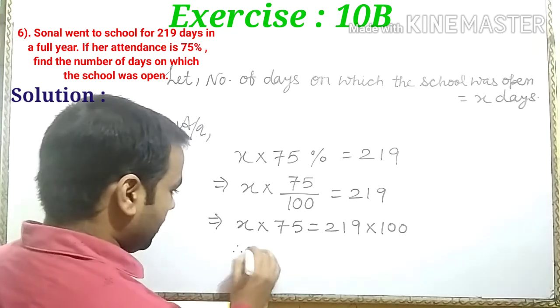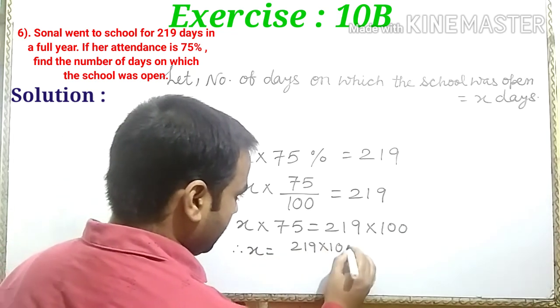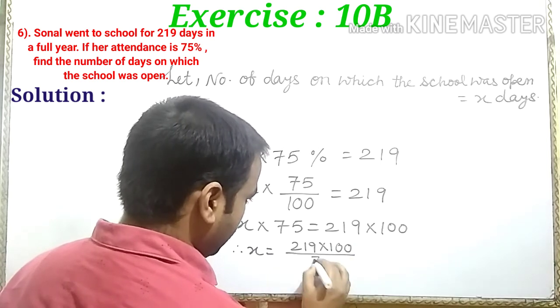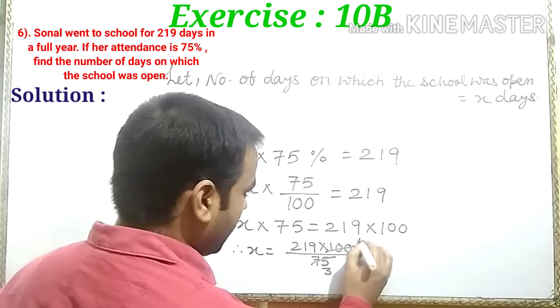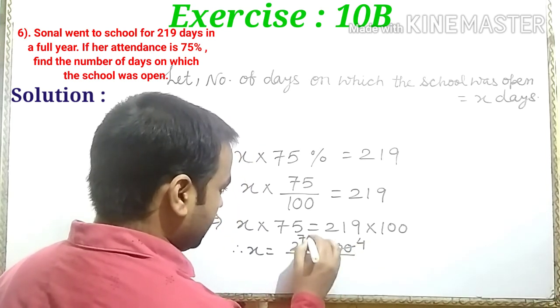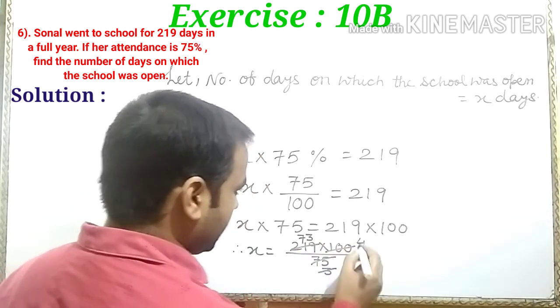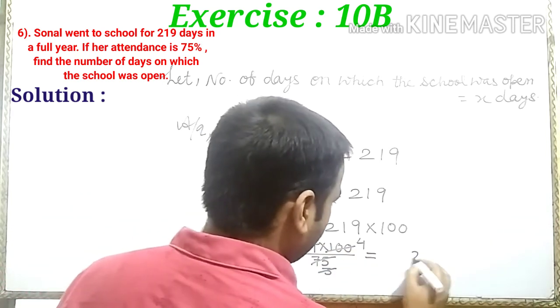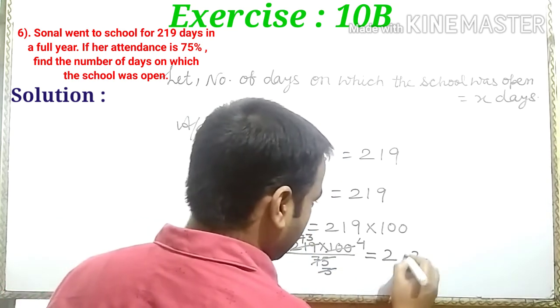So therefore X is equal to 219 into 100 upon 75. 25 3s are 75, 25 4s are 100. 3 7s are 21, 3 3s are 9. We multiply 73 into 4. 4 3s are 12, carry 1. 4 7s are 28 plus 1, 29.